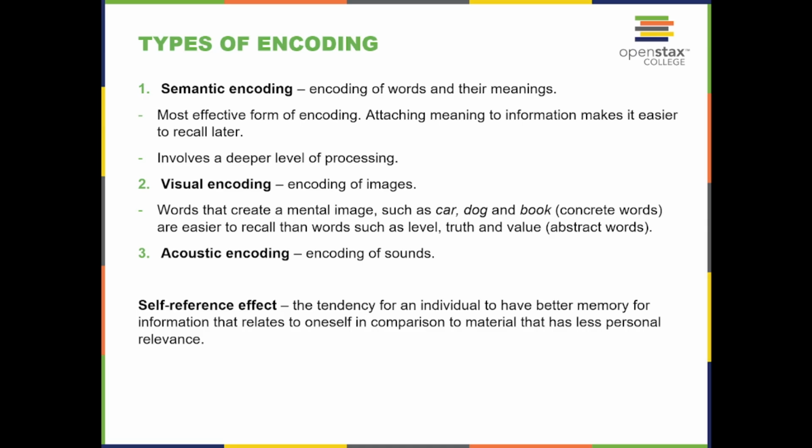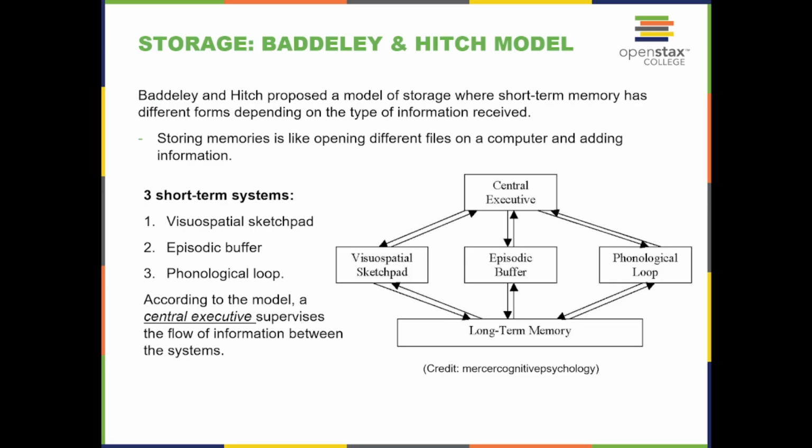Visual encoding is the encoding of images. Words that create a mental image, such as car, dog, and book, concrete words, are easier to recall than words such as level, truth, and value, abstract words. Acoustic encoding is the encoding of sounds. Self-reference effect: the tendency for an individual to have better memory for information that relates to oneself in comparison to material that has less personal relevance.